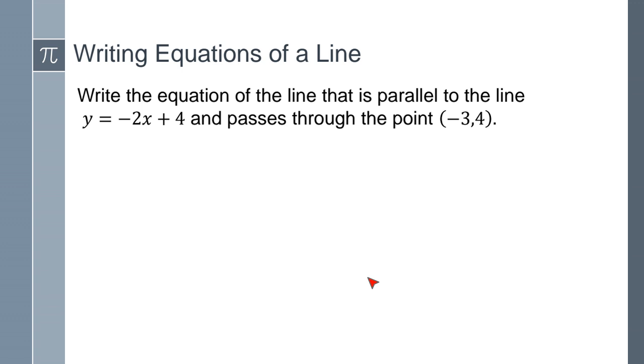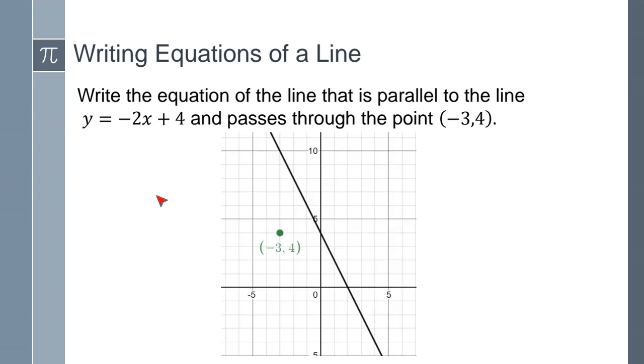Okay, now this is another example, writing the equation of a line that is parallel to the line y equals negative 2x plus 4, and passes through the point (-3, 4). What you have to know about parallel lines is they have the same slope. Okay, so in this case, let me move on to the next slide. So this is really the concept here. This is what we're looking for.